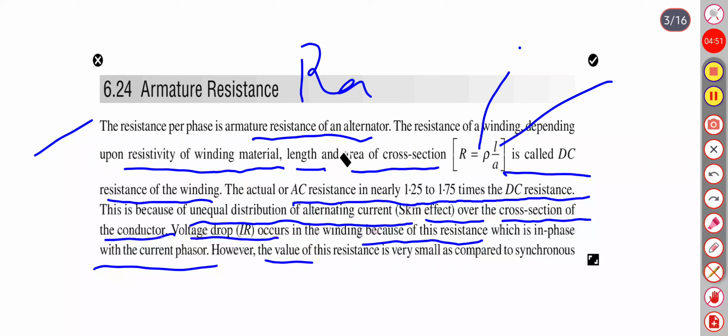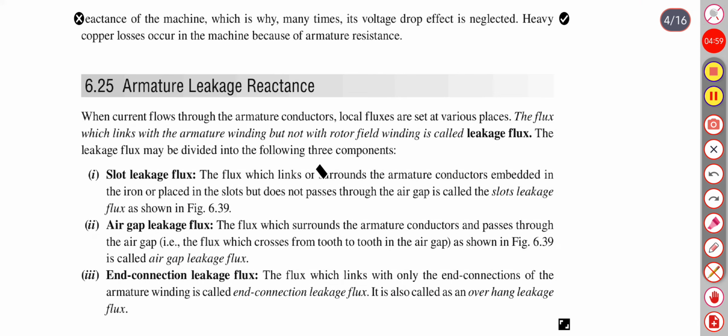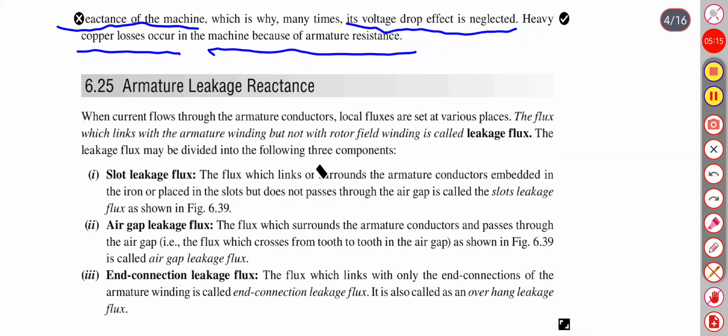However, the value of this resistance is very small as compared to synchronous reactance of the machine, which is why many times its voltage drop effect is neglected. Heavy copper loss occurs in the machine because of armature resistance.